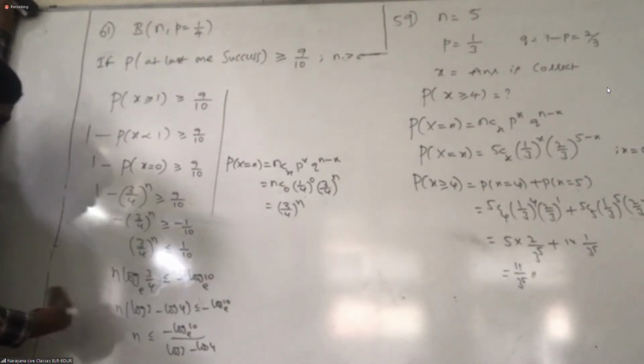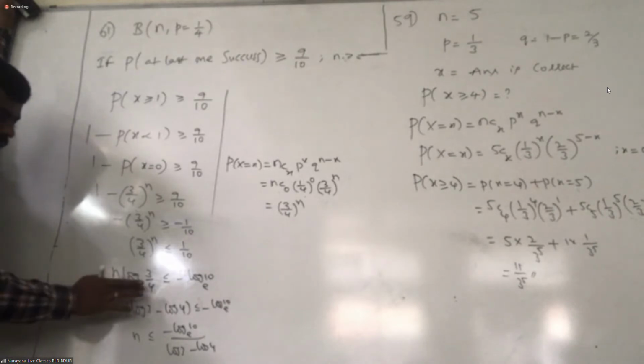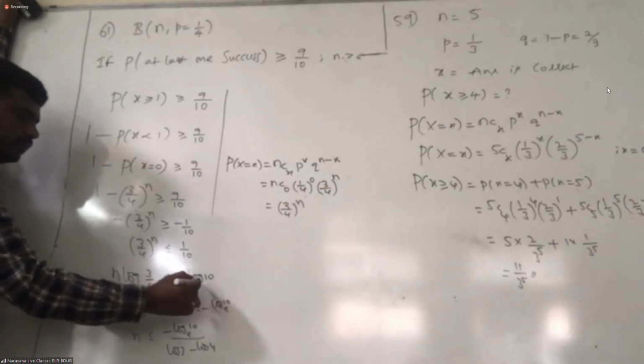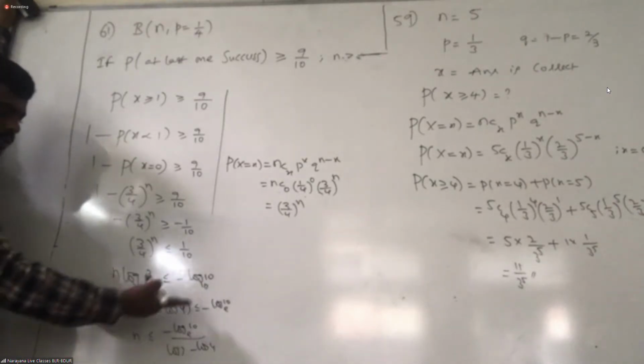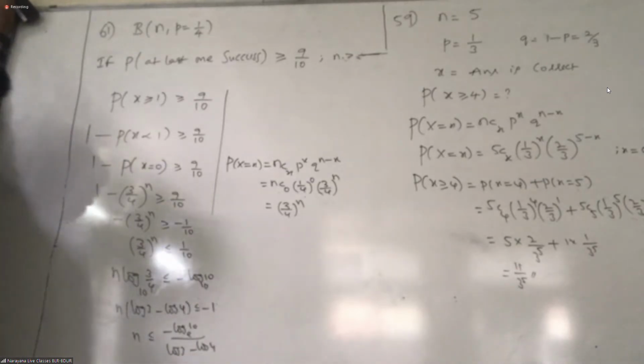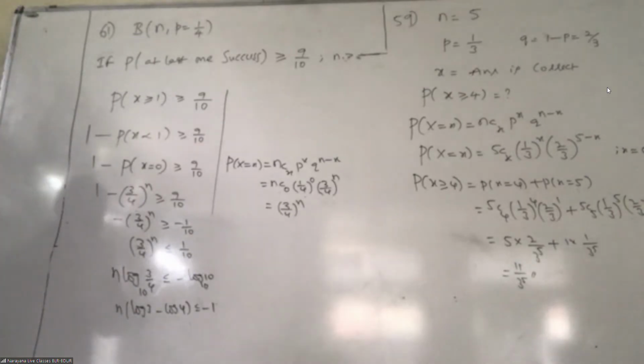Or you can take minus common. Base 10 is log 10. So instead of e, take 10, then take 10 everywhere. This will become 1 right here. The concept is that only. Any question is like that, but the way of asking may differ: they may ask n, x, or p. Now you can come back to the material, all of you.